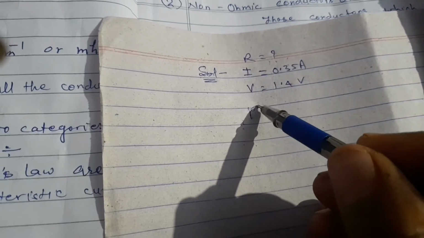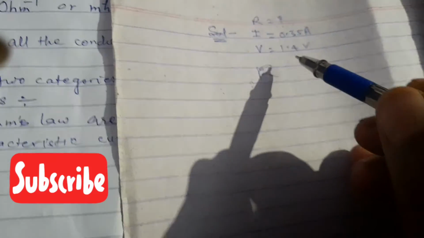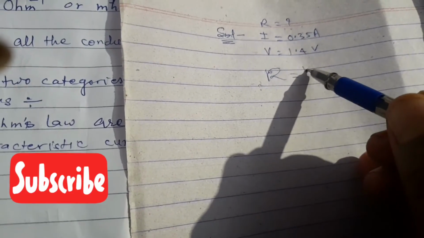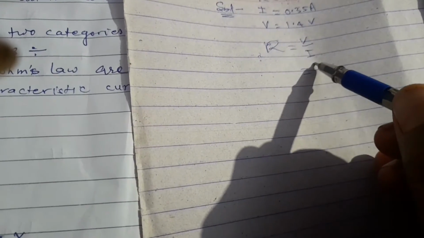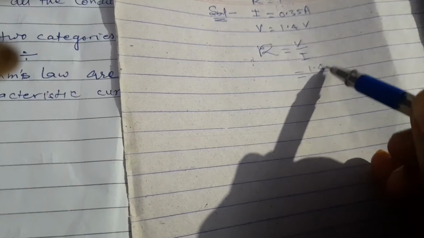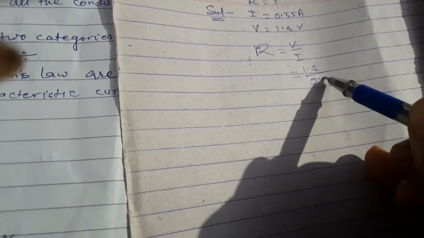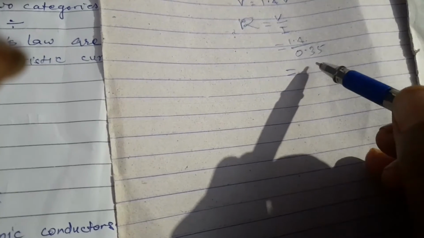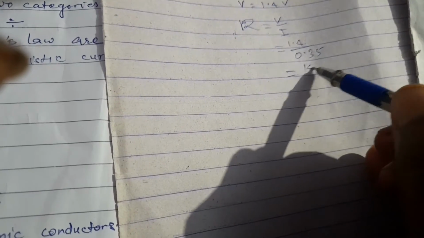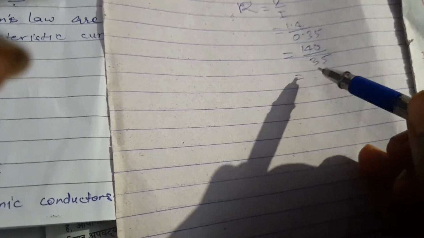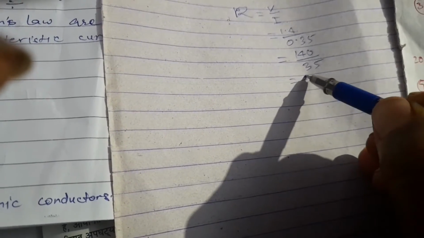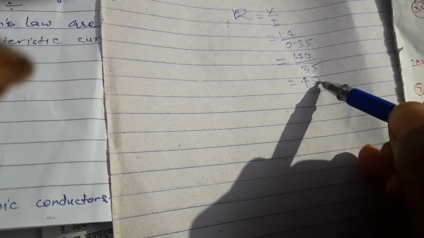R is equal to V upon I, and we will put the values, 1.4 upon 0.35, and it will come out 140 upon 35, and that will be equal to 4 ohm.